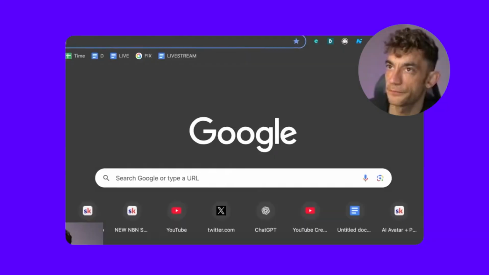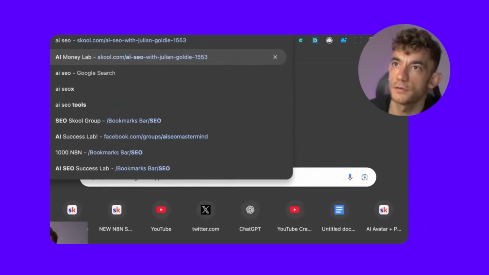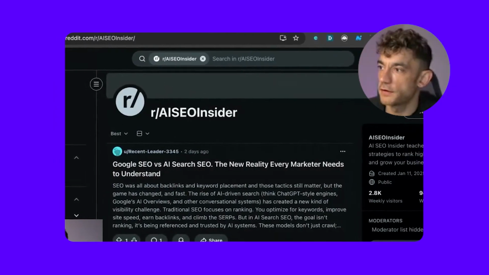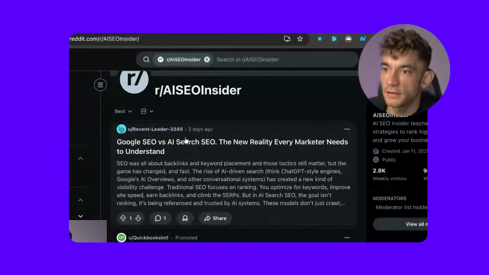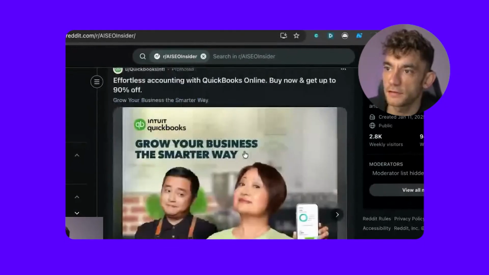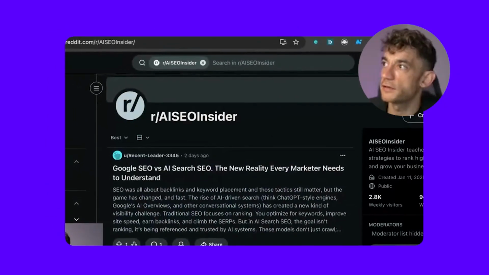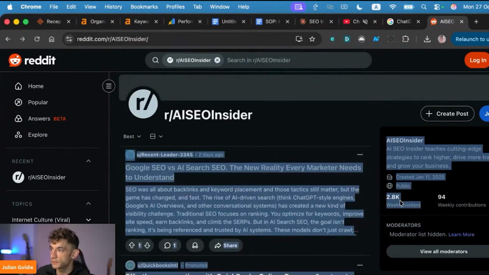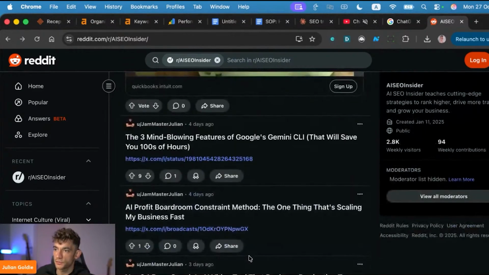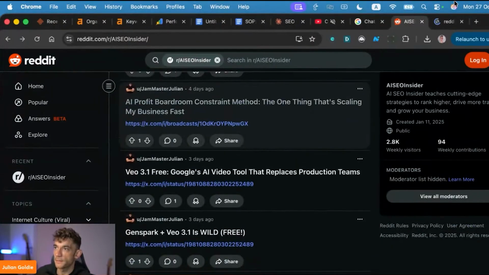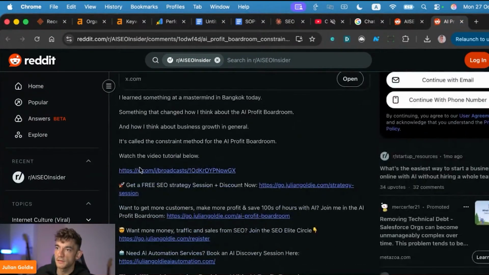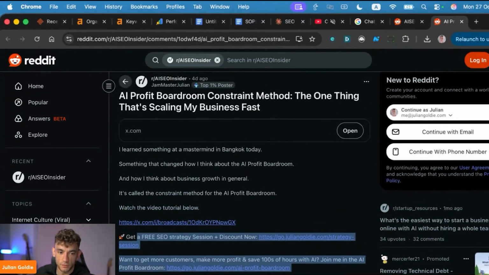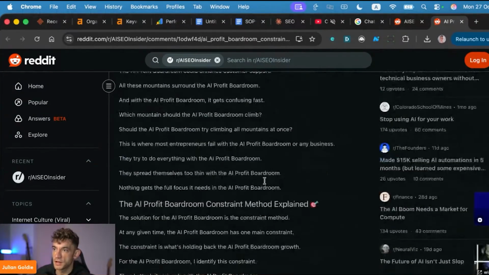The other thing that we do here is we go to Reddit. You can see that we have the AISEO Insider subreddit. Basically, the content inside this forum is generated using AI. We have 2,800 weekly visitors to this page, and it also funnels traffic directly to our pages here as well, right? So if we go to this page, for example, you can see that it's funneling traffic to our funnels. The content is created with YouTube transcriptions, and it's pretty simple and easy to generate that as well.